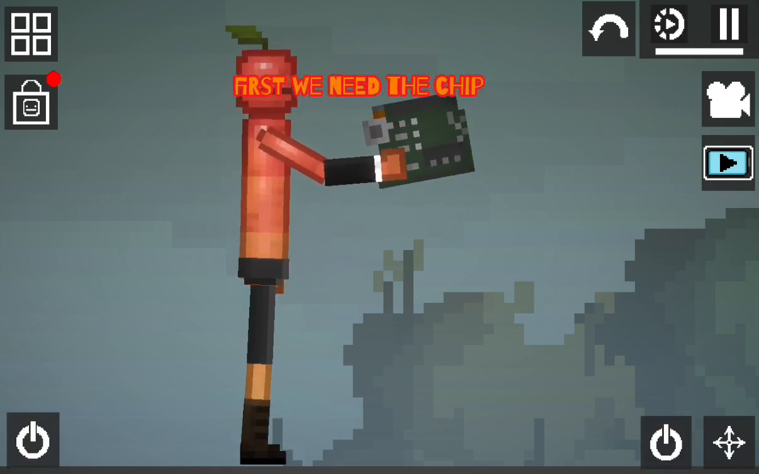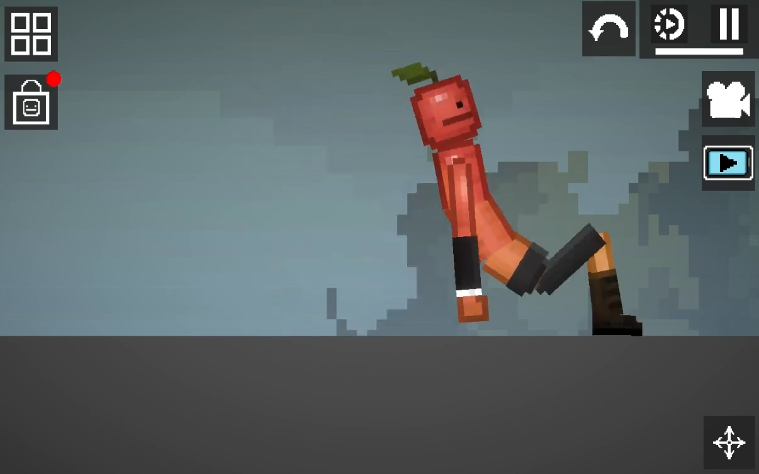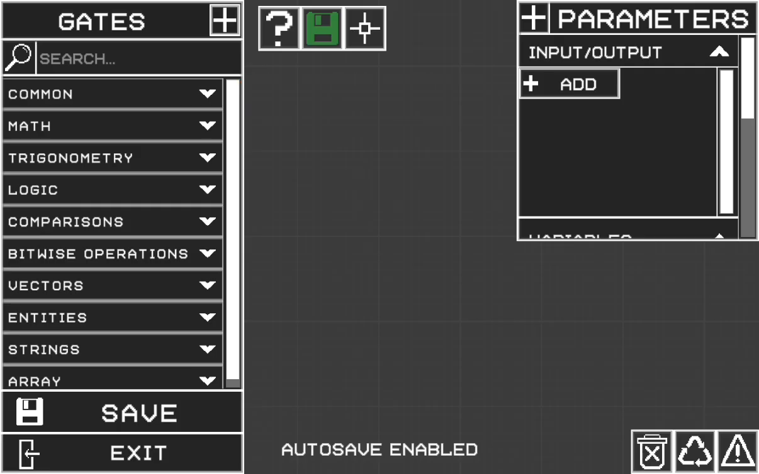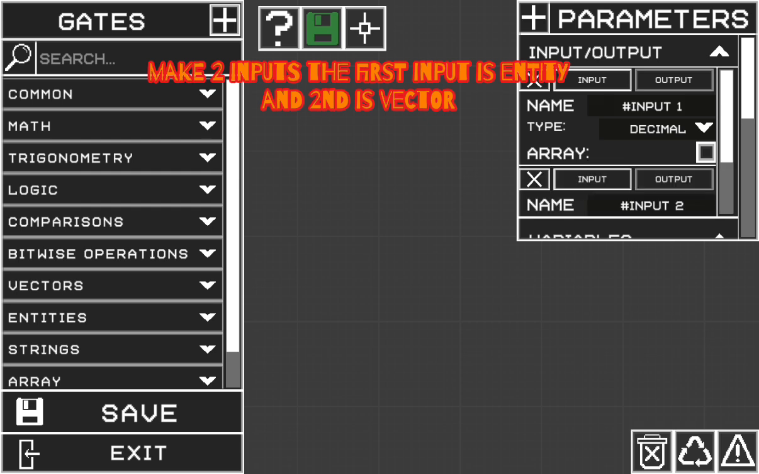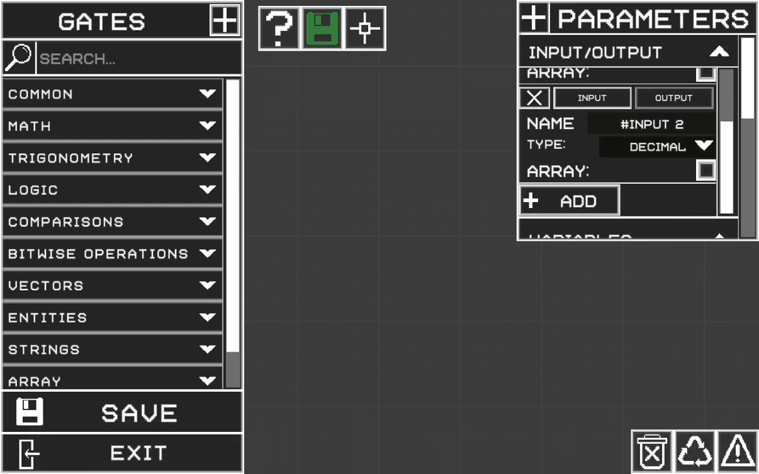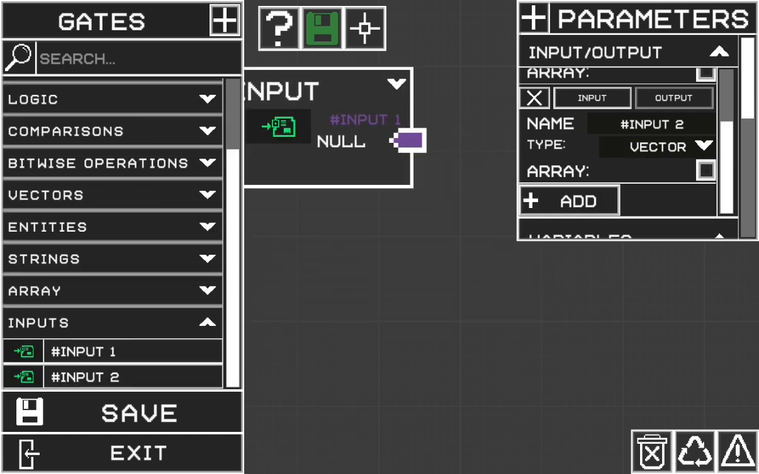First we need the chip. Open the chip editor. Make two inputs. The first input is entity and second is vector. Place them.